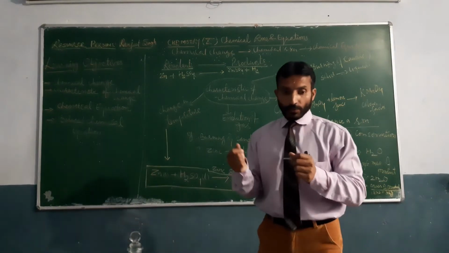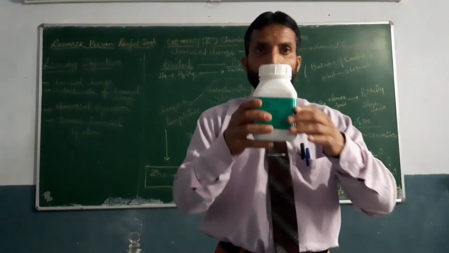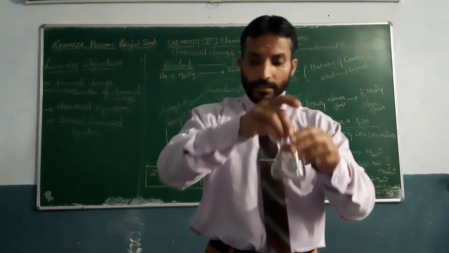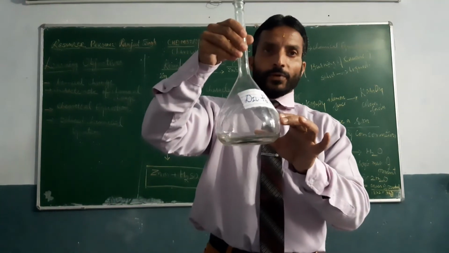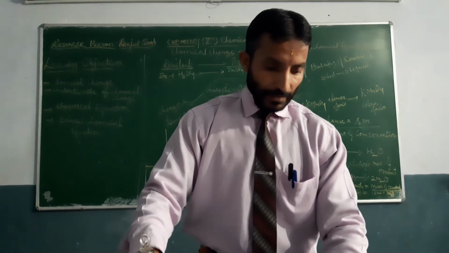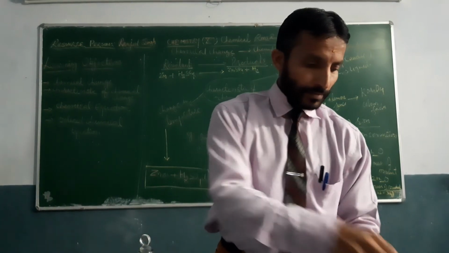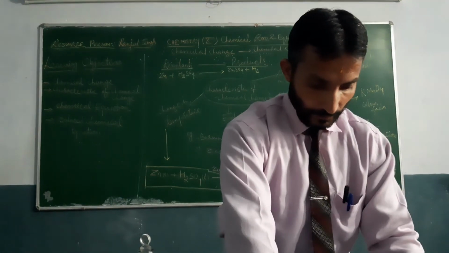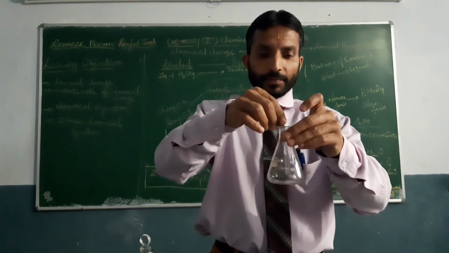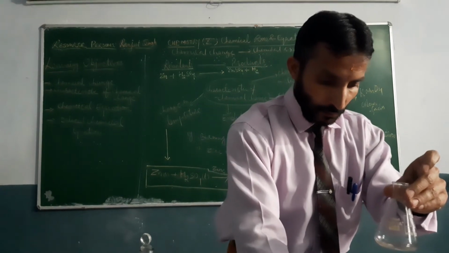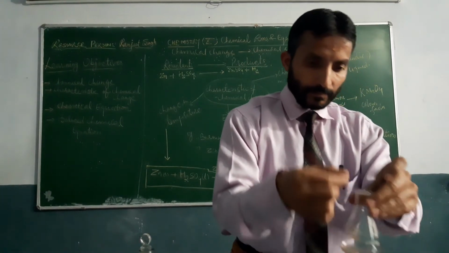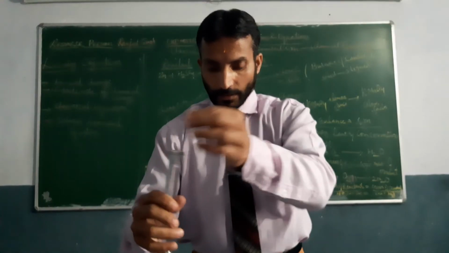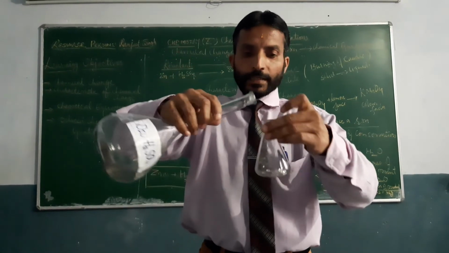Okay, let us do the reaction here. I have zinc granules here, and I will use a titration flask, and I have dilute sulfuric acid here. In this titration flask, I will add zinc granules. This is a zinc granule, I will add it here. You can add more. Okay, now the dilute sulfuric acid.